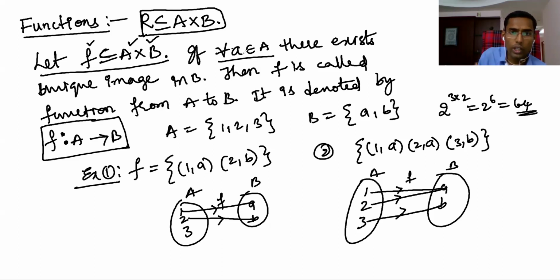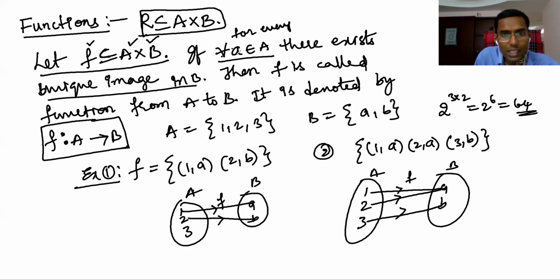What is the condition? For every element in A there exists a unique image in B. Here two conditions are there: for every element in A there exists, and the image is unique. For one there should be one and only one image. For one there is an image, for two there is an image, but for three there is no image. Therefore the first relation is not a function.